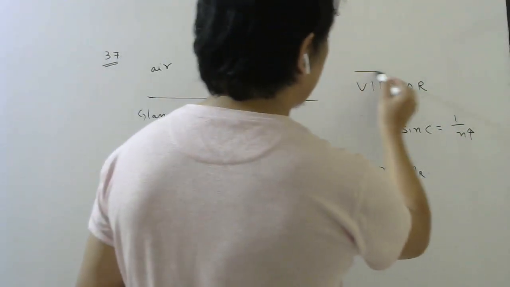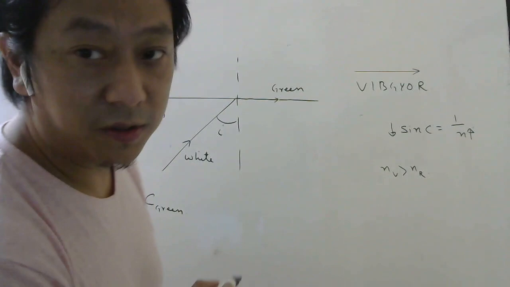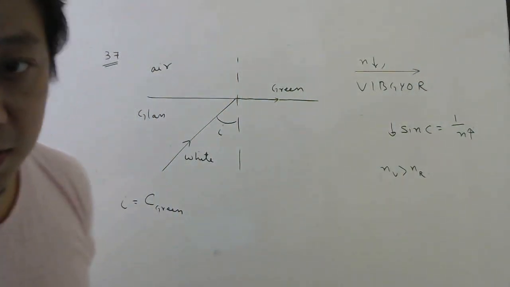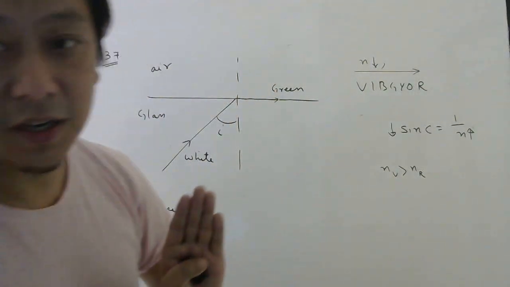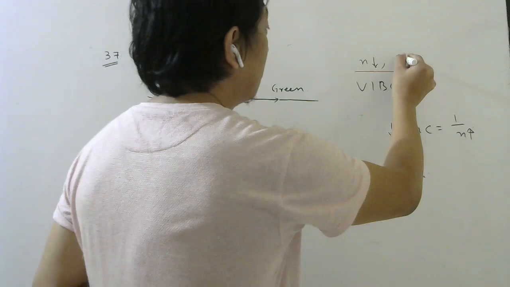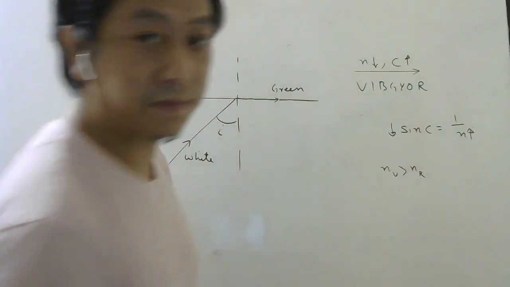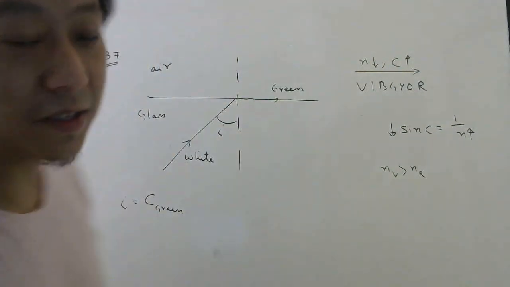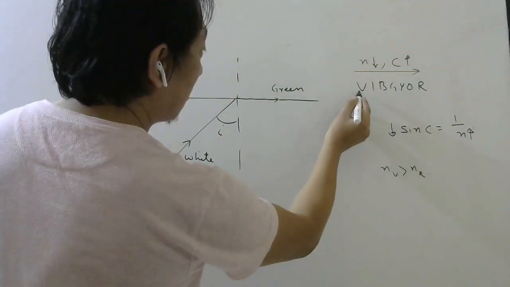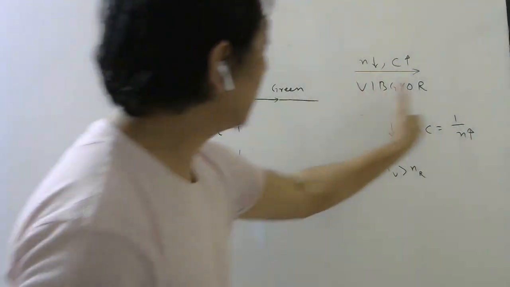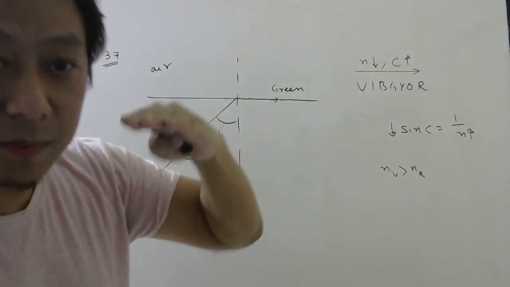So as I go this way, refractive index is decreasing. Agree or not? As I go this way, refractive index is decreasing. If refractive index is decreasing, critical angle is increasing, because these two are inversely related. So critical angle is increasing. That means if I take violet, for violet critical angle will be less.